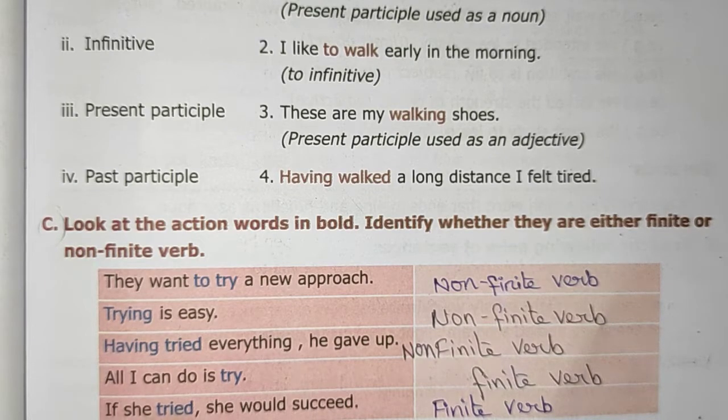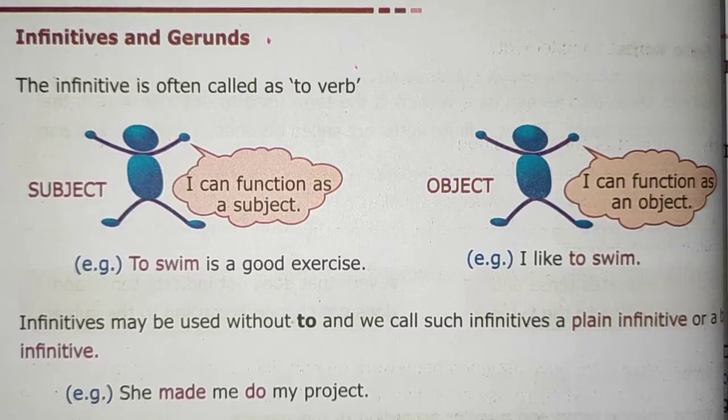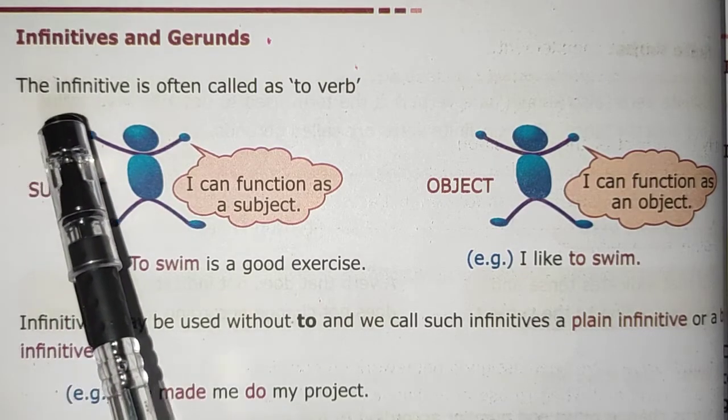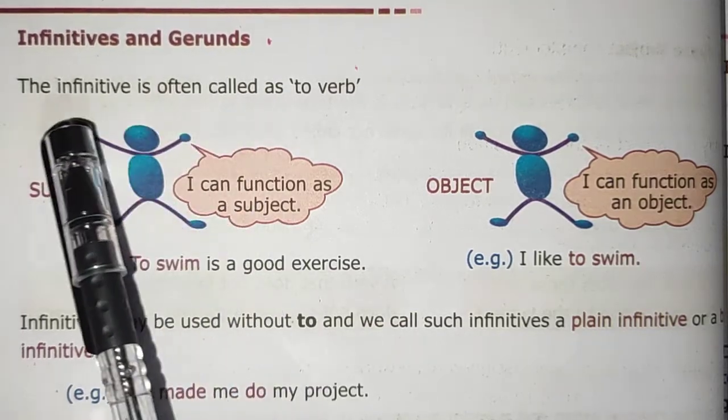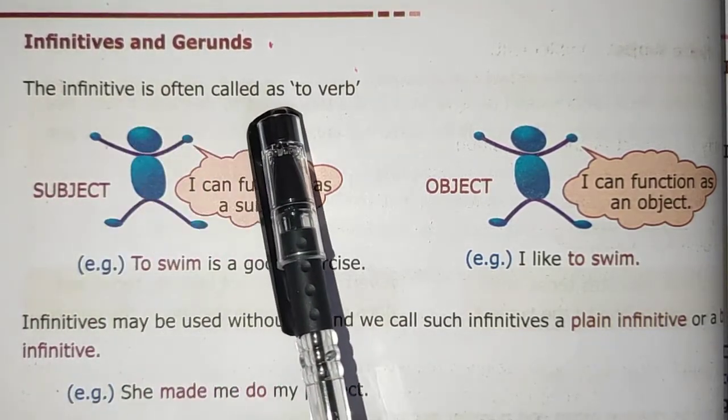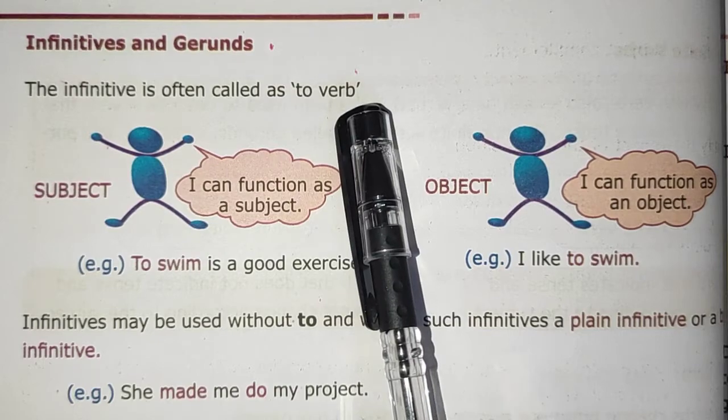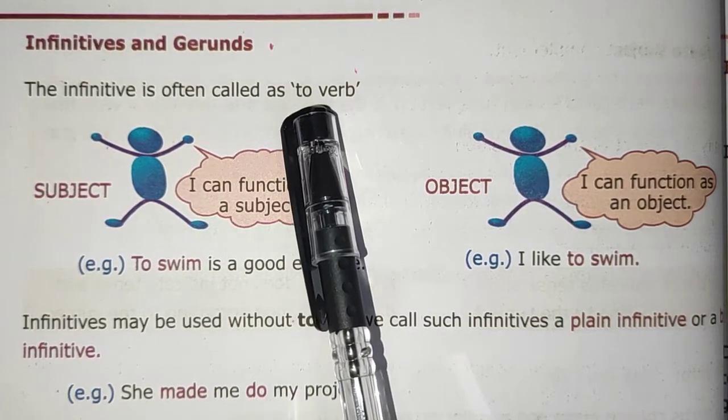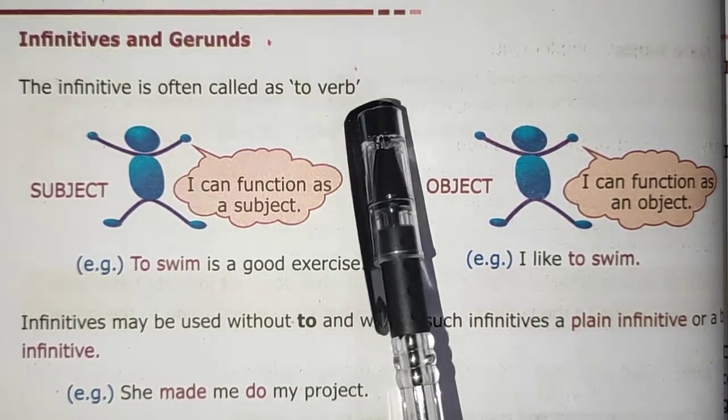If she tried, she would scare. So here this tried is a finite verb. Infinitives and gerunds. The infinitive is often called the to-verb. So we have to add to before a verb.